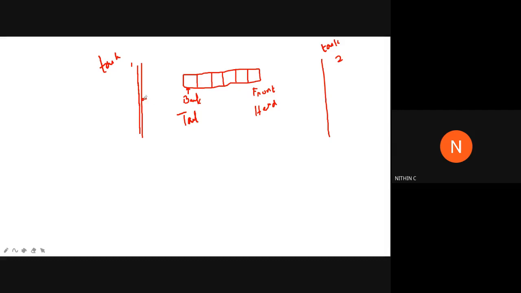What should it do? It should write that data or that information to the queue through the tail end of the queue, or back end of the queue. So it will write the data over here. Then if the front end needs to collect that data, or suppose task 2 wants to collect that data, it can use some functions like wait, accept and so on for reading that data.